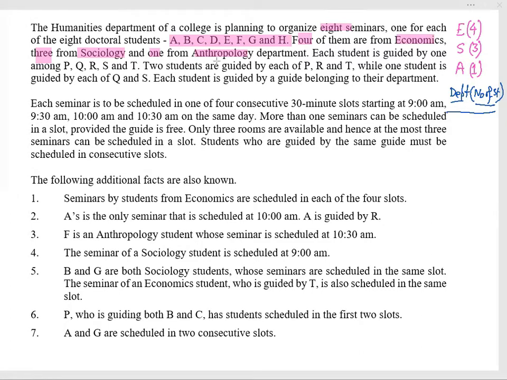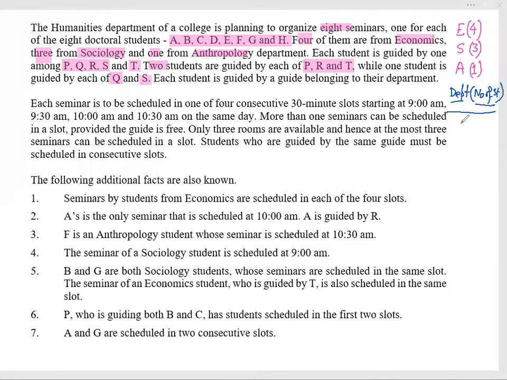Each student is guided by one among P, Q, R, S, and T. These are the 5 faculty who are guiding. Two students are guided by each of P, R, T, while one student is guided by each of Q and S. Again, another set of information.